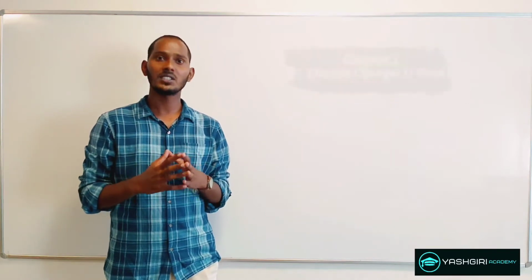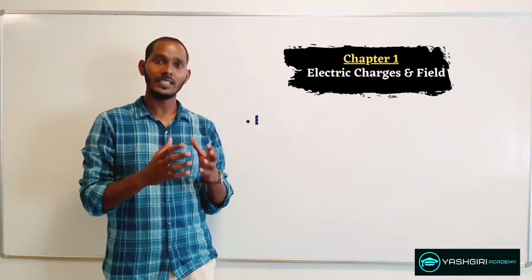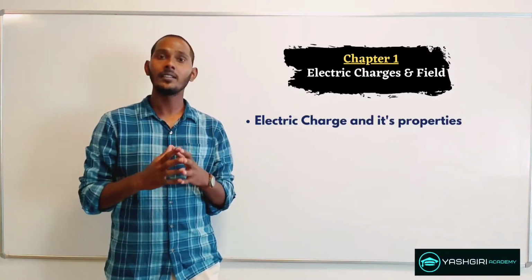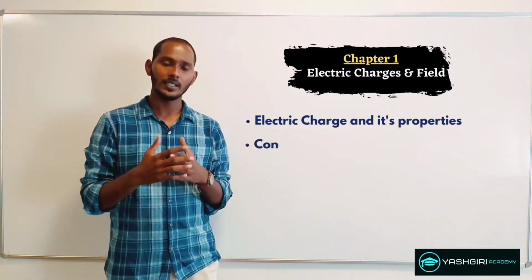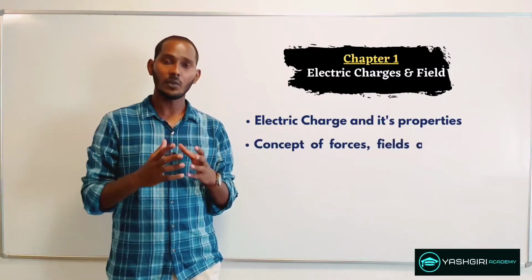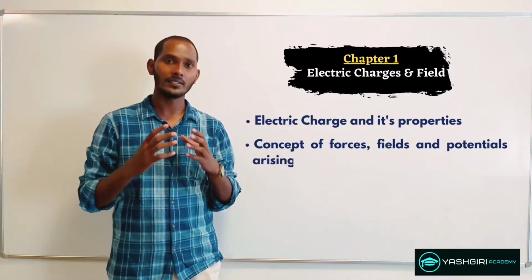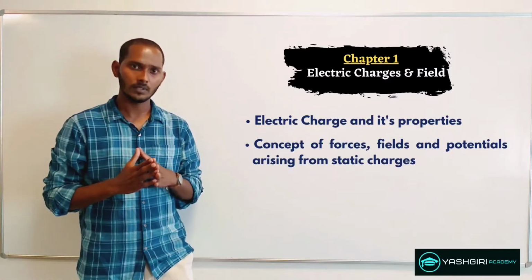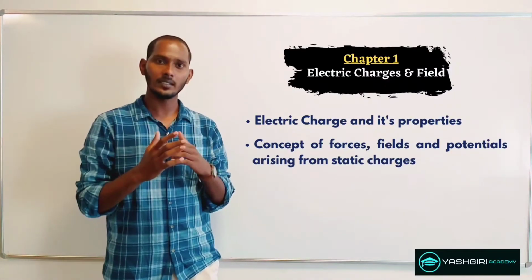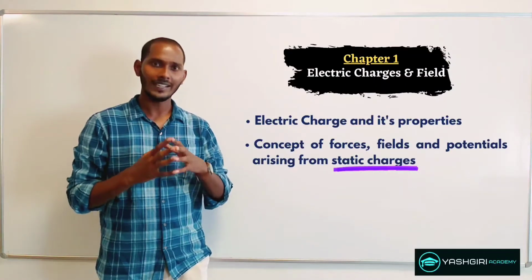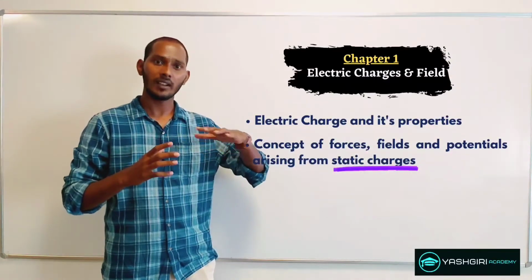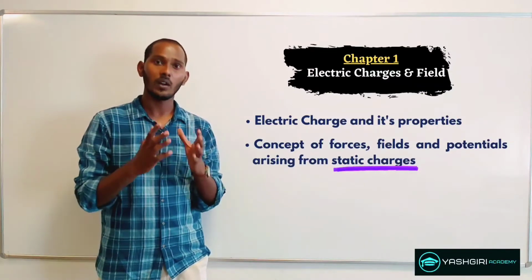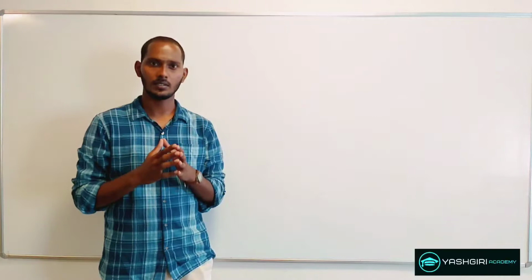Now in this chapter, we'll see what an electric charge is, what its properties are, and then later we will also try to understand the concept of field, forces and potentials arising from these electric charges. And here in this chapter, the charges that we will be studying will be static in nature. Static means something which is at a rest position. And the study of static charges, we call electrostatics.